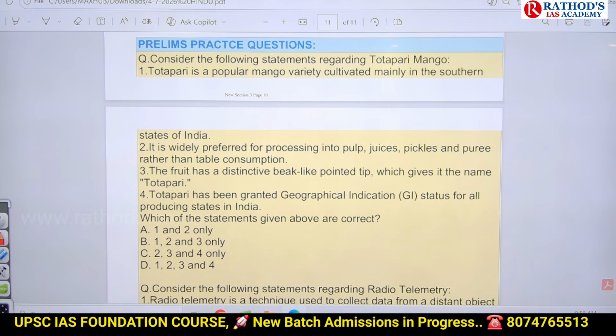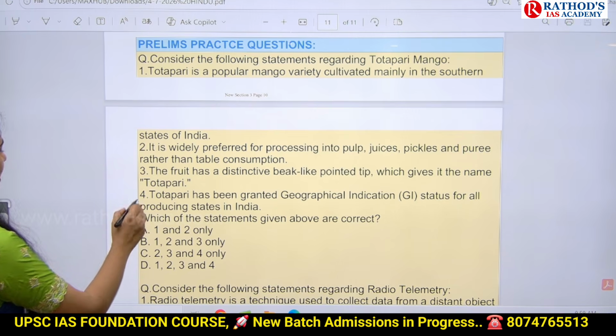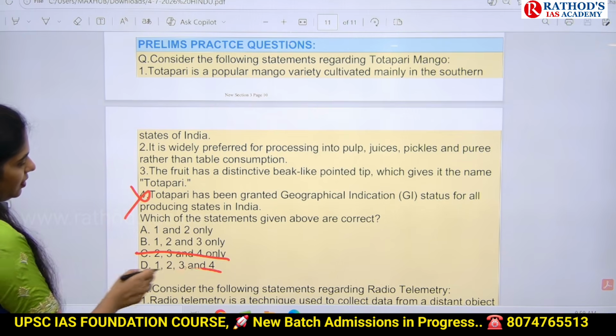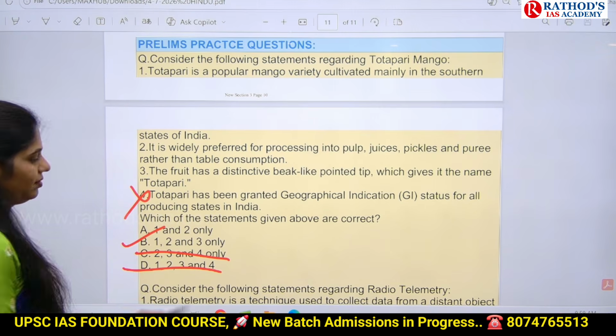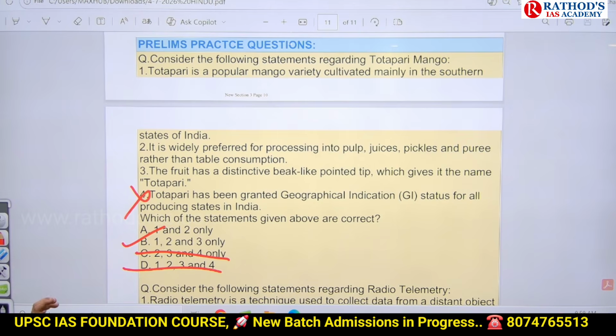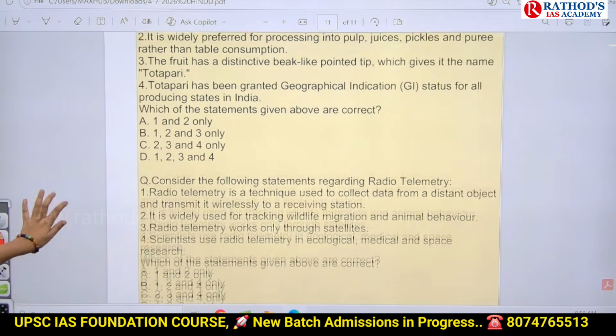Totapari has been granted GI status for all producing states in India. Not all; only for certain geographical conditions will they get it. That means statement 4 will be wrong. What is the answer? 1, 2, 3. Okay, B. Clear? See this next question.